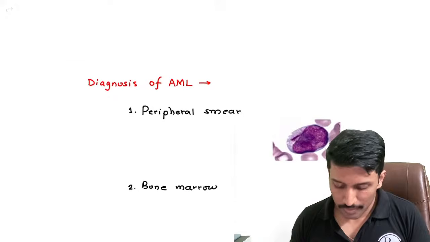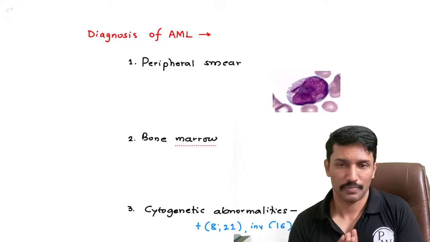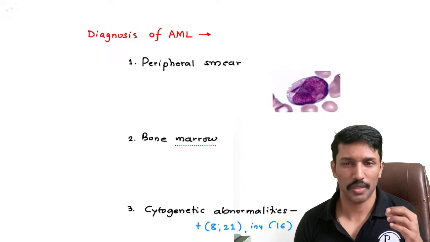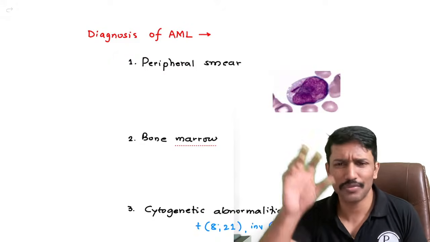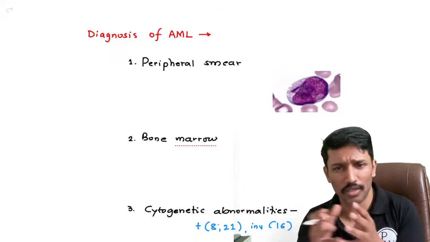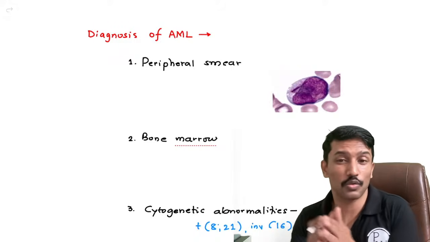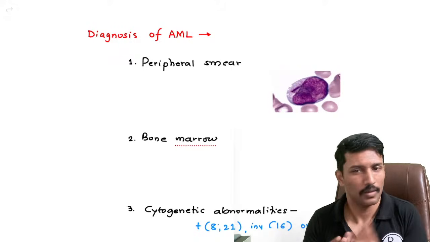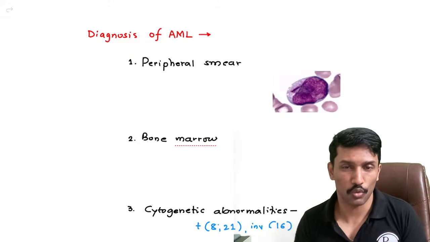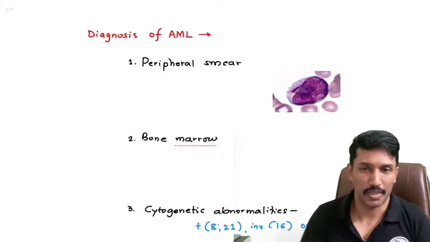Okay. So now if I'm suspecting a case of AML, potential clues could be the pancytopenia. When we talk about pancytopenia, we have a number of causes. So as we keep ruling in, eventually we may come to the conclusion that this could be AML. Gum hypertrophy is again a good clue. So if you see chloromas anywhere, that's a good clue. Now you want to confirm it.